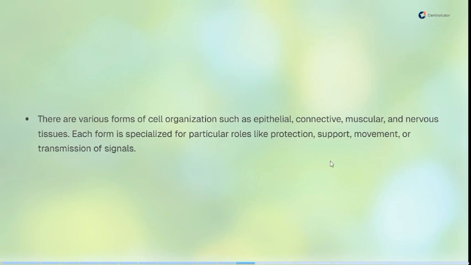Like we know, the muscular tissues are responsible for support and also for movement. We have the nervous tissues, which are responsible for sending signals, and so on. So these different organizations of cells are responsible for different functions in a human body or in organisms in general.